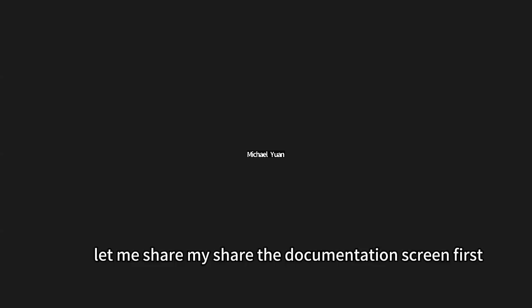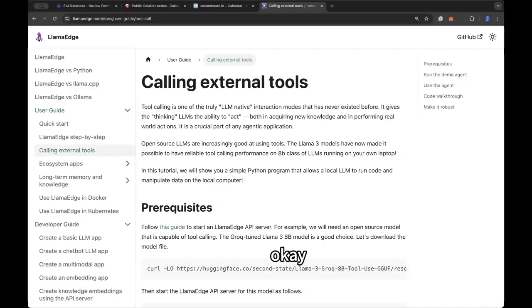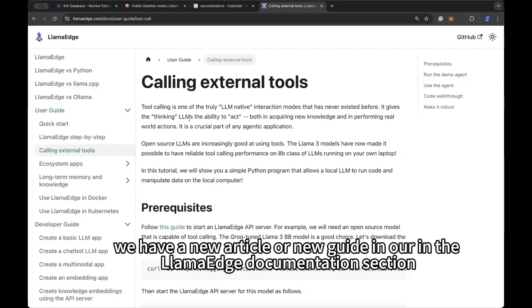The next demo is actually mine. Let me try to share my screen. I'll share it twice. So here, let me share the documentation screen first. Okay, all right. So as you can see, we have a new guide in our Llama Edge